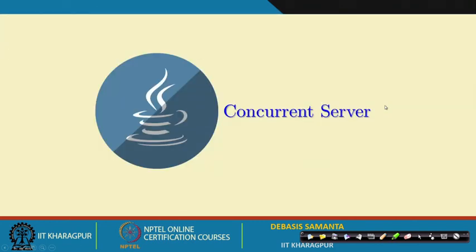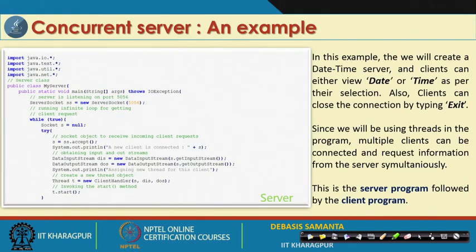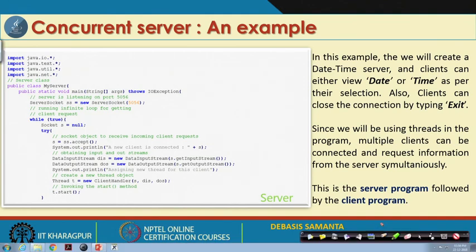So, this is basically the remote communication between the two machines. Then a concurrent server is basically one server that can process more than one client at a time. So, it is called the concurrent server. In this case the threads have to be maintained, and there should be some method by which the clients can be handled.